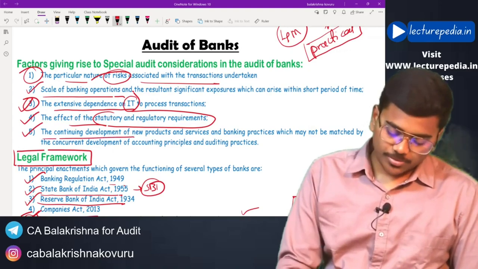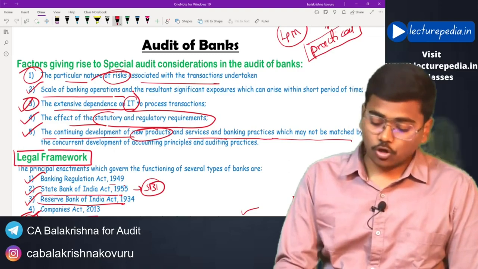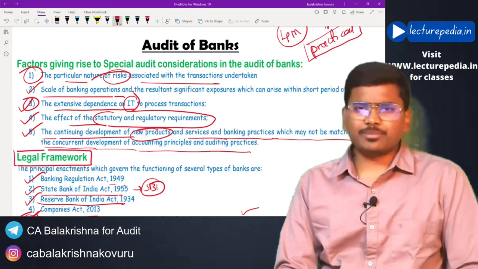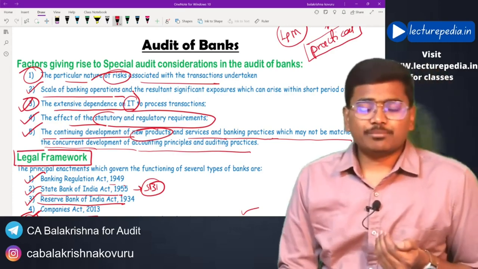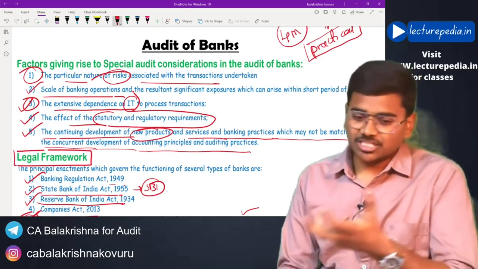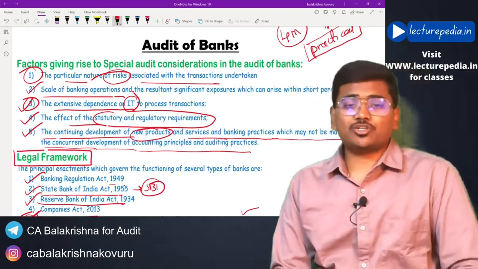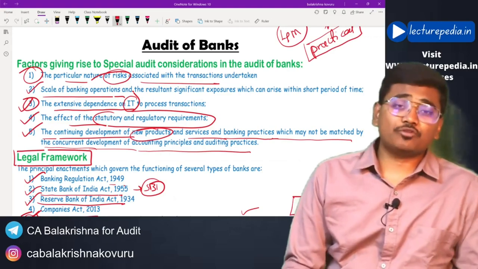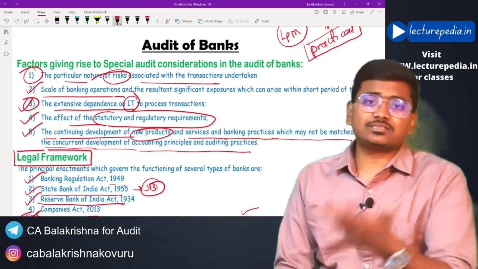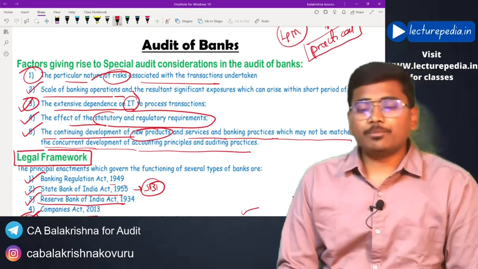And the continuing development of new products and services and banking practices which may not be matched by the concurrent development of accounting principles and auditing practices. In a banking company, they will be launching various products. They will be bringing insurance products, mutual fund products, investment options, various types of deposit options, various loans, credit cards, and cash credits. Like this, various products will be available with a banking company.